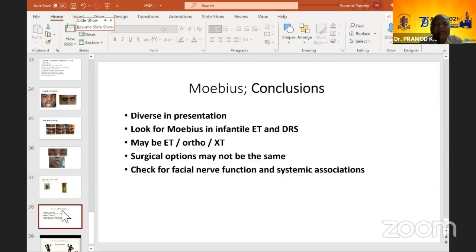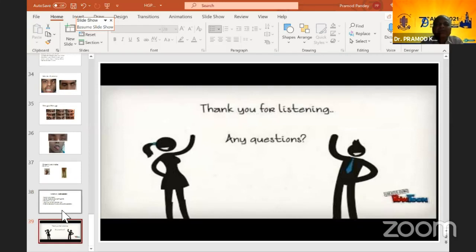Now Mobius conclusions: diverse in presentation, look for Mobius in infantile esotropia and DRS, maybe esotropia mostly. You can also have an ortho or exo Mobius syndrome. Surgical options may not be the same, because here the problem is different. The sixth nerve is affected, and MR may also be contractured. So you can't treat it like an infantile eso. Check for facial nerve function and systemic associations. Thank you. With that, I come to the end.